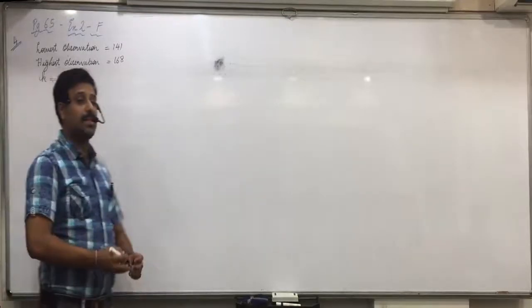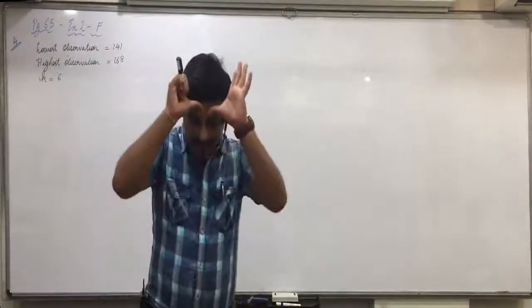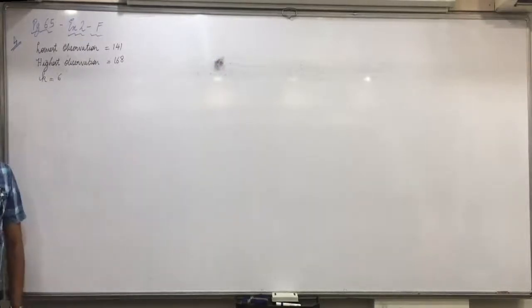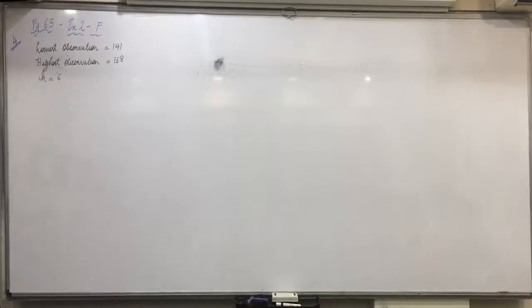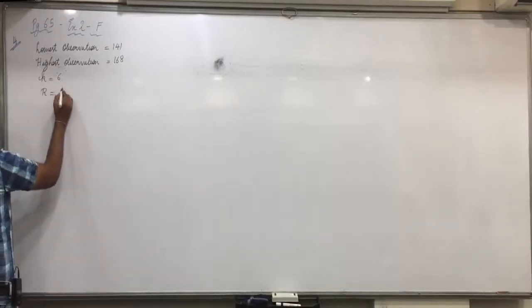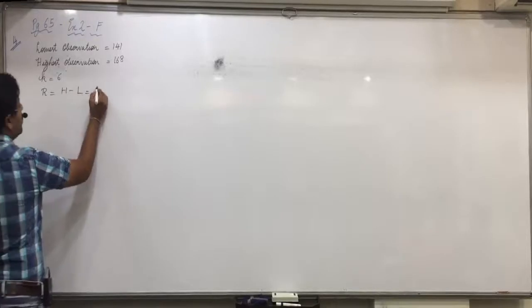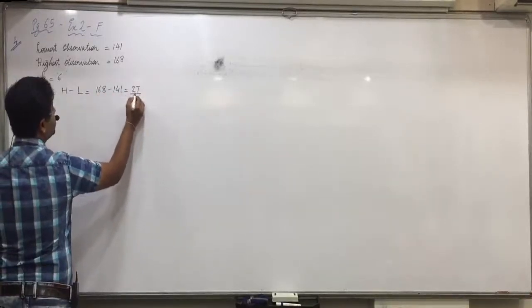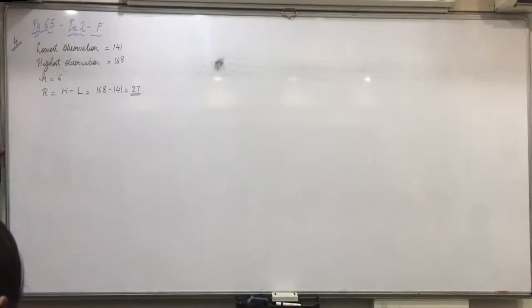Number of classes means K is equal to 6. Raise your hand now. What next? Raise your hand, not your voice. Sohail. C equal to R upon K. No, before that. What is R? Then R equal to H minus L. Correct. Sit down. R equals H minus L. 168 minus 141, is it 27? Yes. Calculators all must be having it.